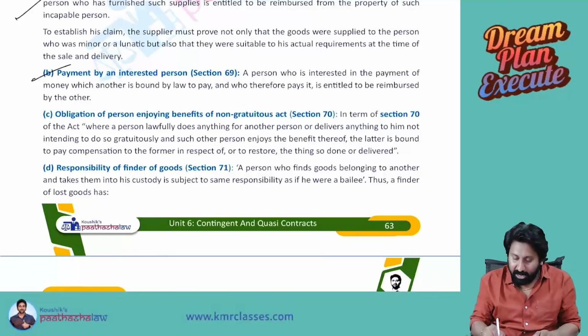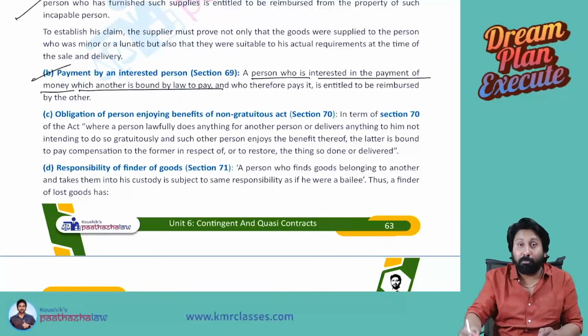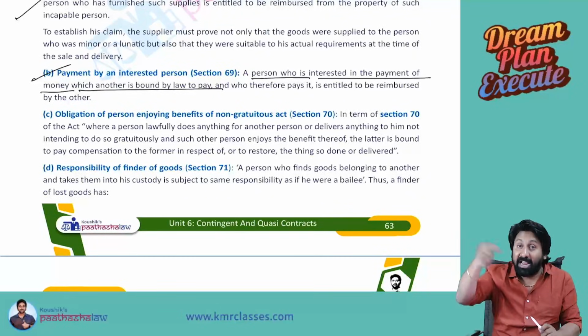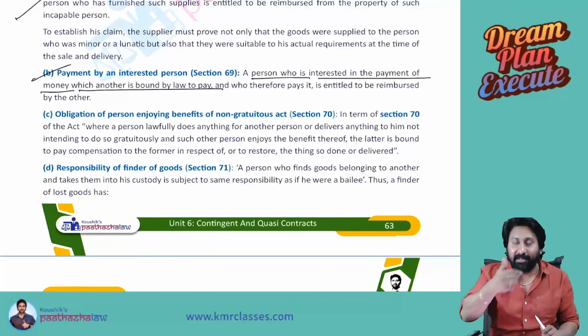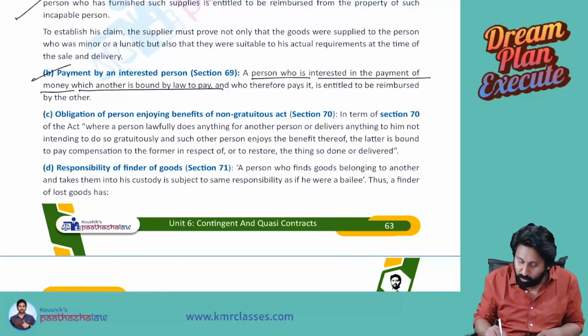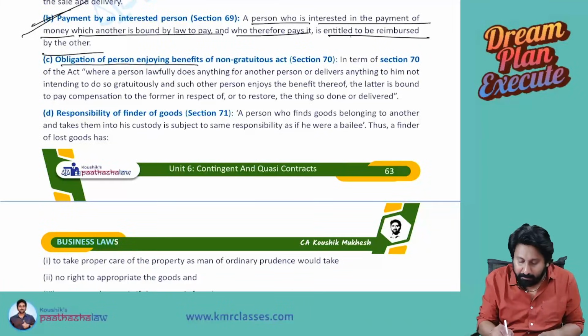Just now we read that a person who is interested in the payment of money which another is bound by law to pay, and who therefore pays it, is entitled to be reimbursed. In my example, D actually has to pay, but I have paid his amount. So I am an interested party in this contract of rent. Interest here does not mean interest percentage. Interest means I have a concern to get the money back. Completed.